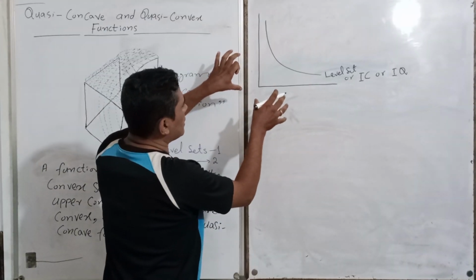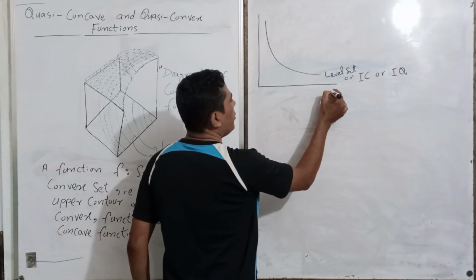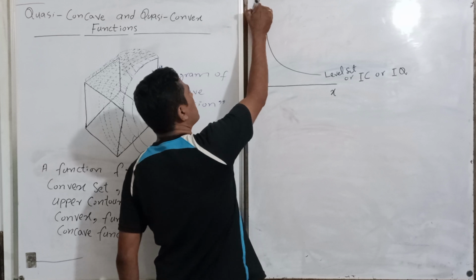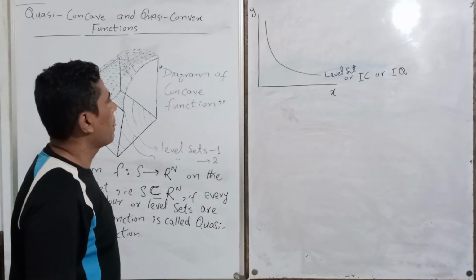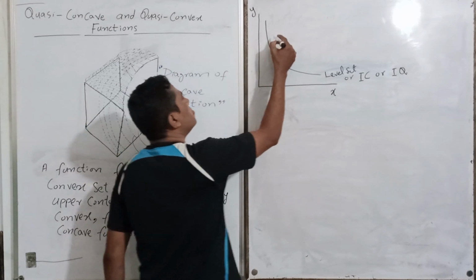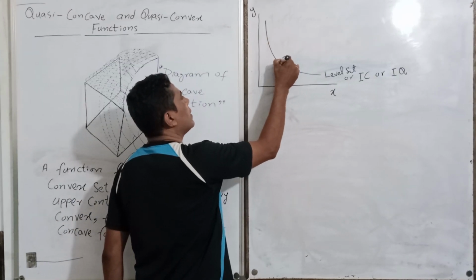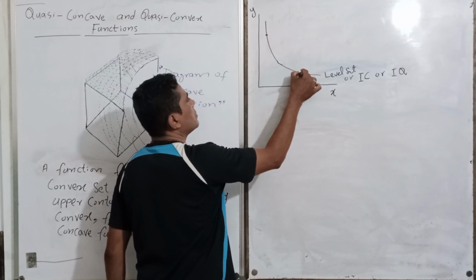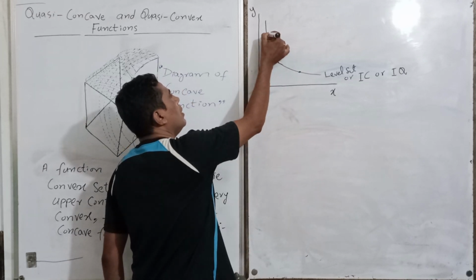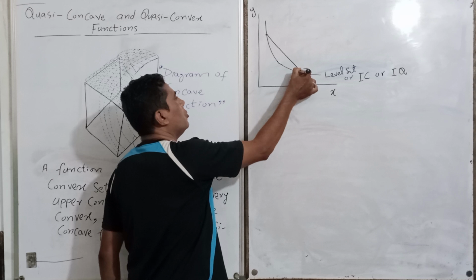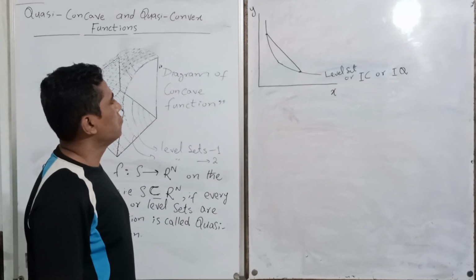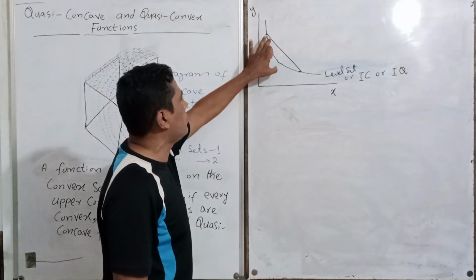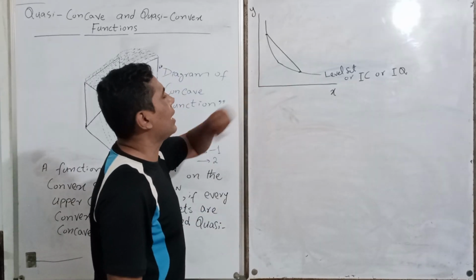For simplicity, we plotted this level set in two-dimensional space. We select any two values and join them with a straight line. That straight line represents a linear combination of these two points which lie on that level set.